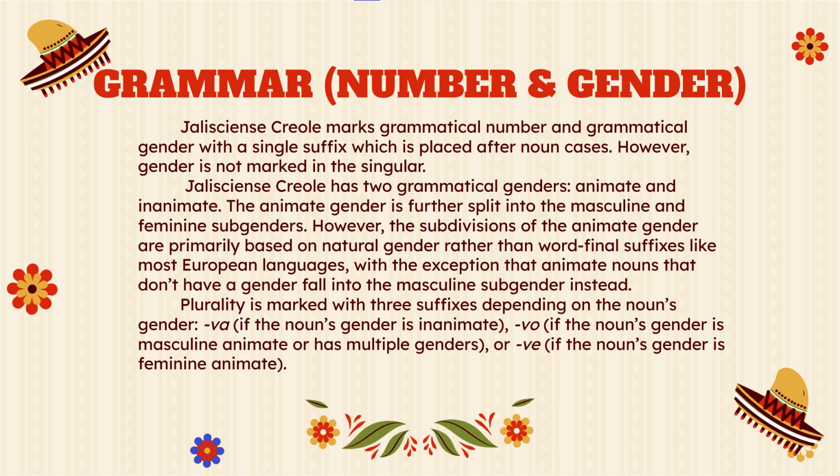Gender is not marked in the singular. Jalisciense Creole has 2 genders, animate and inanimate. There are also 2 subdivisions of the animate gender, masculine and feminine. The subdivisions of the animate gender are primarily based on natural gender rather than word final suffixes like most European languages. Plurality is marked with suffixes depending on the noun's gender.